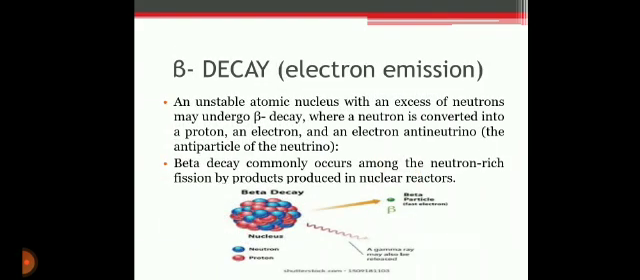There are two types, beta minus and beta plus. Beta minus decay: during beta minus decay, a neutron in an atom's nucleus turns into a proton, an electron, and an antineutrino. The electron and antineutrino fly away from the nucleus, which now has one more proton than it started with. Since an atom gains a proton during beta minus decay, it changes from one element to another. For example, after undergoing beta minus decay, an atom of carbon with 6 protons becomes an atom of nitrogen with 7 protons. Beta decay commonly occurs among the neutron-rich fission byproducts produced in nuclear reactors.